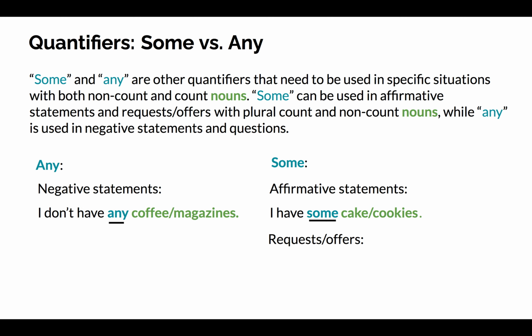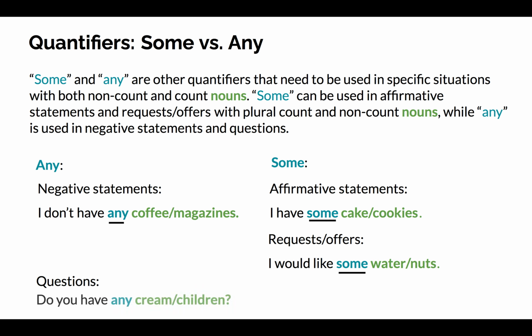When making a request or offer, we use the quantifier some. An example is, I would like some water, or I would like some nuts. When asking questions, we use the quantifier any. Do you have any cream, or do you have any children?